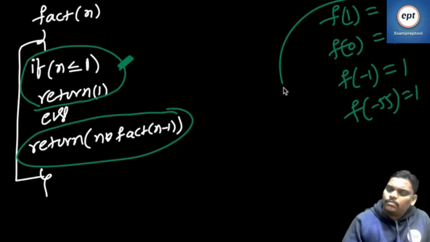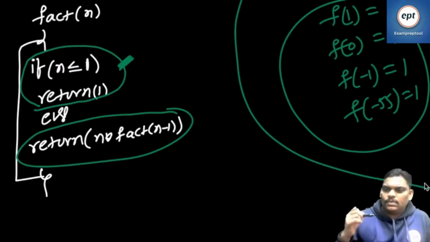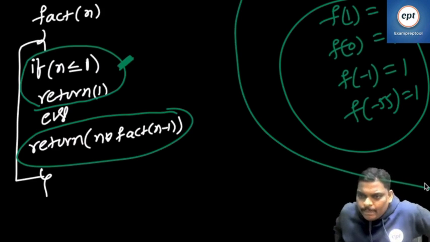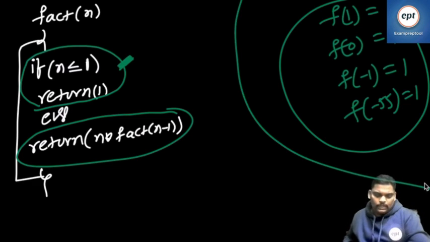Remember, everyone. That is the reason. Fine?